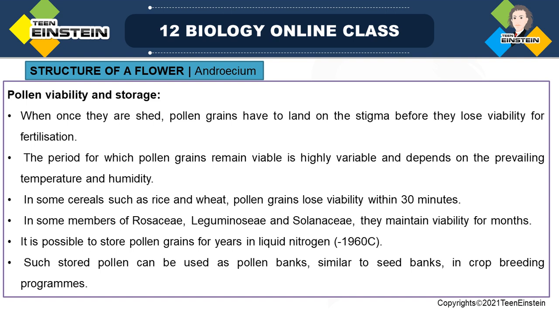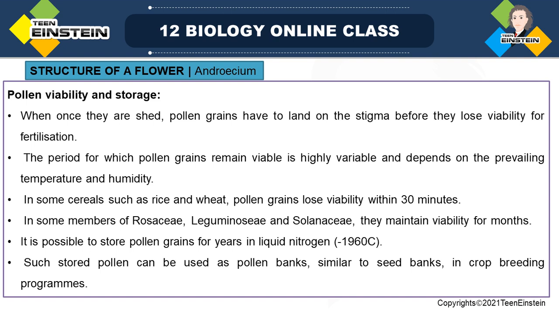The period for which the pollen grain retains the ability to germinate after landing on the stigma is called pollen viability. Each pollen has a viable period. After that, it will lose the viability and it won't germinate. It will lose the capacity for germination and for fusion.